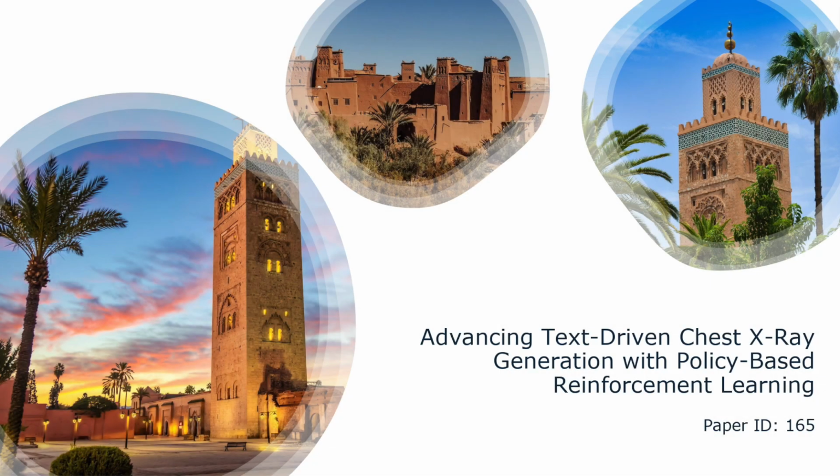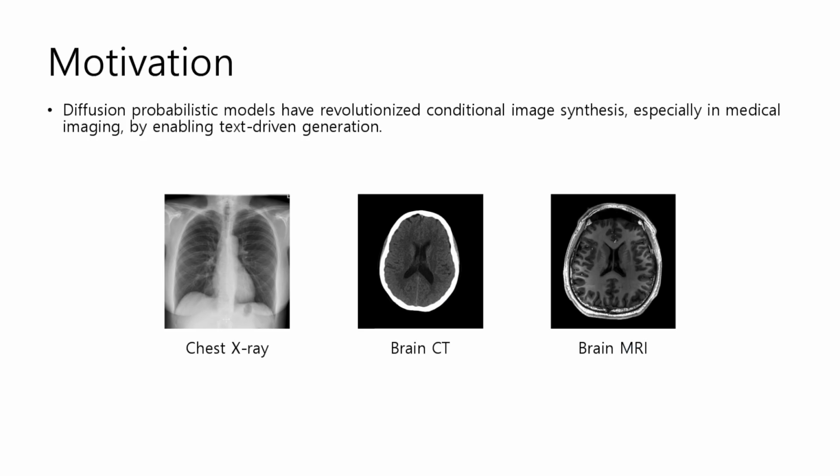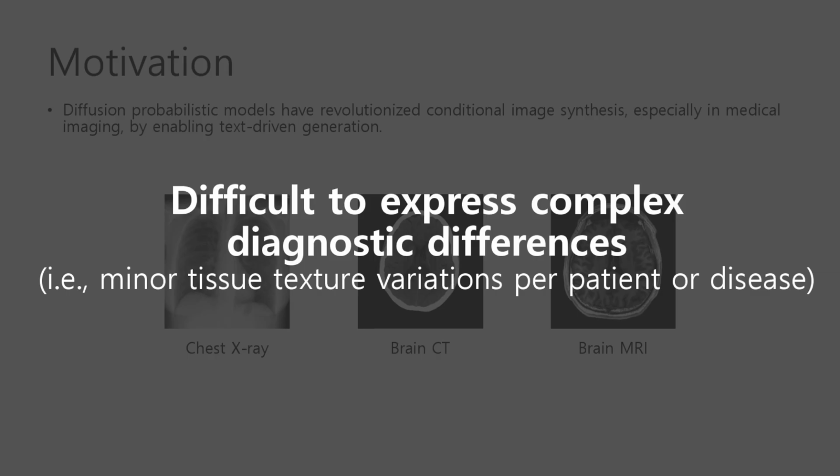In this presentation, we will present our work on advancing text-driven chest X-ray generation with policy-based reinforcement learning. Diffusion probabilistic models have significantly transformed the field of conditional image synthesis, particularly in medical imaging across various image domains, by facilitating text-driven image generation. However, it remains challenging to express complex diagnostic differences, such as minor tissue texture variations per patient or disease.